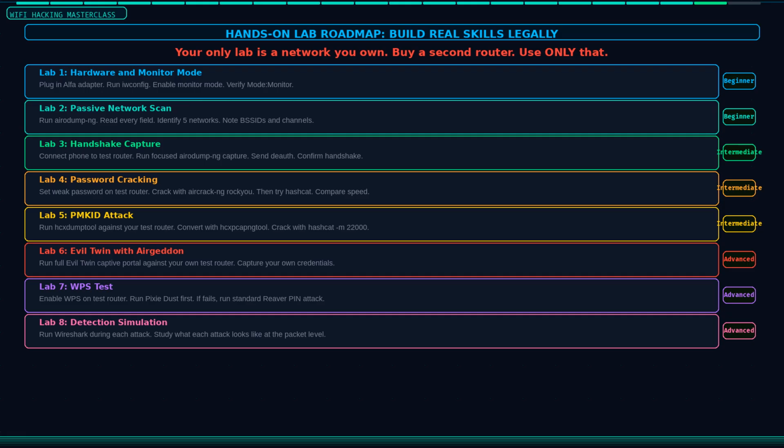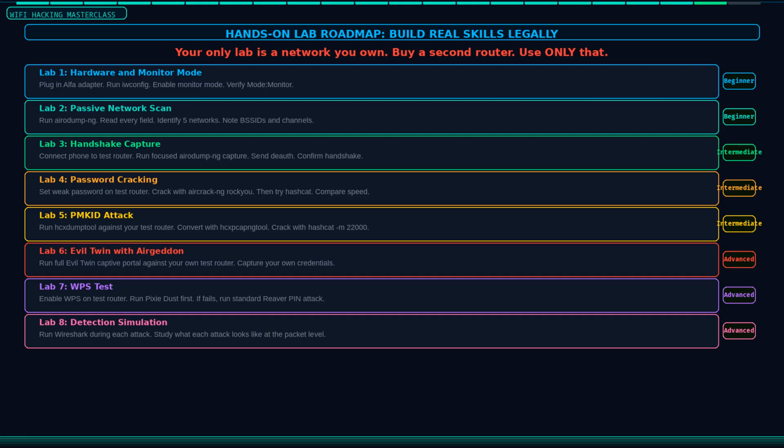Step 4. Capture your own WPA2 handshake. Connect a phone to your test router, then capture the handshake using airodump-ng and a Deauth attack. Crack it with aircrack-ng using rockyou.txt. Set a weak password on the test router first so you can confirm your cracking workflow is correct. Step 5. Run the full PMKID attack workflow with hcxdumptool and Hashcat. Compare the speed difference between CPU cracking with aircrack-ng and GPU cracking with Hashcat.